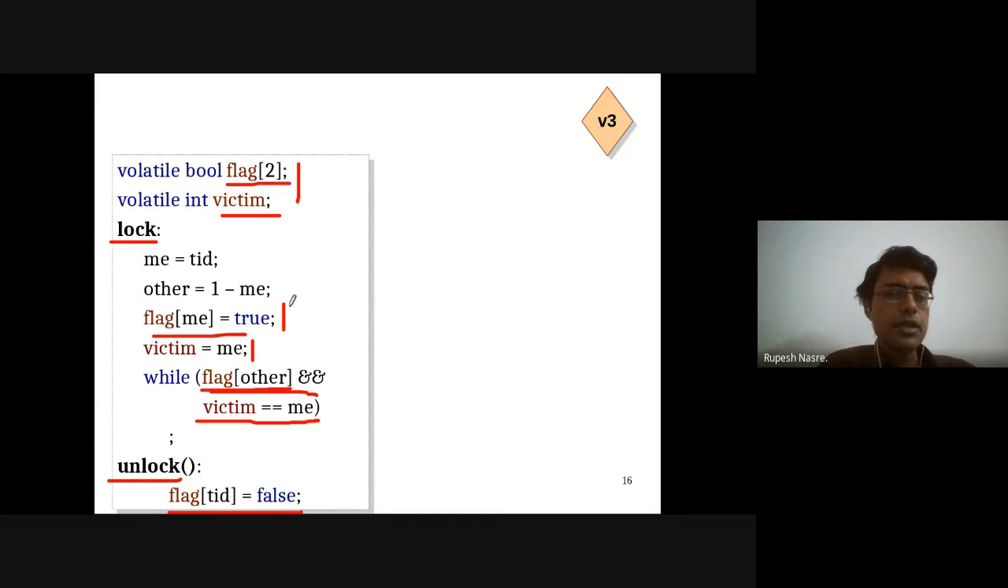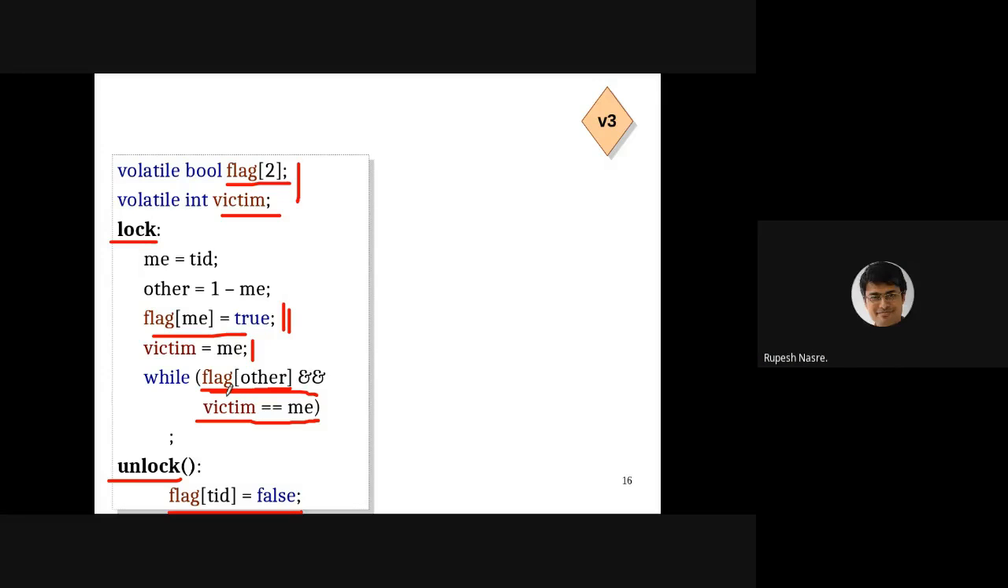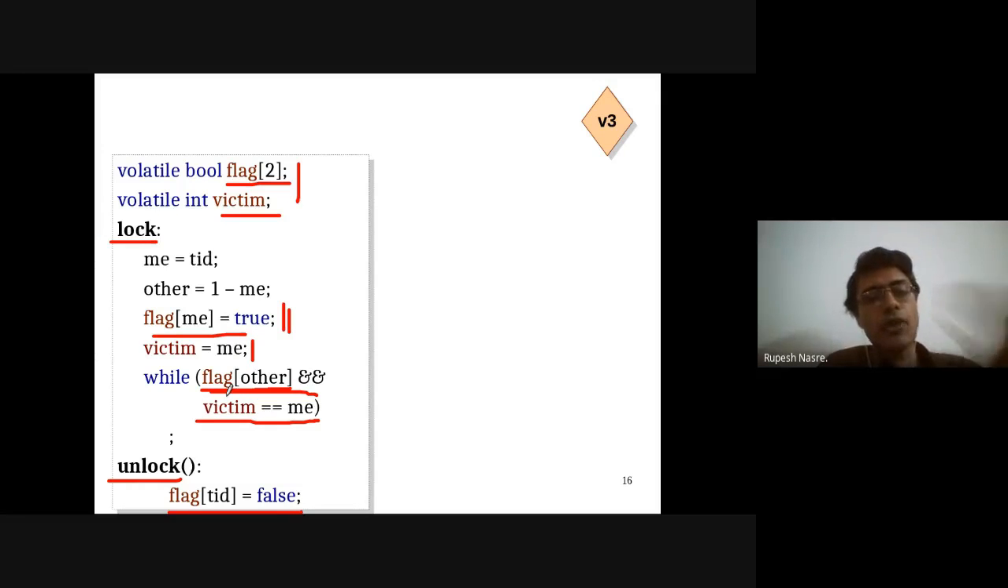Because if the other thread is not executing, it is not going to set its flag to true, and therefore flag of other will be false. As soon as it is false, I don't have to check for victim. And whether victim is me or somebody else, I'm going to just execute the code because there are only two threads, right? And therefore it will go into the critical section if the flag of other is false. So this is going to ensure that if I'm interested and nobody else is in the critical section, I'm going to go ahead, right? So there is a progress guarantee happening here.